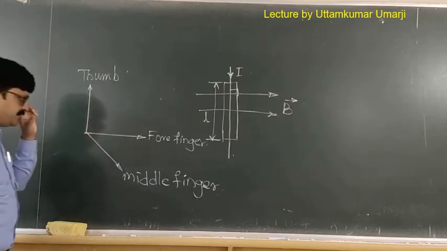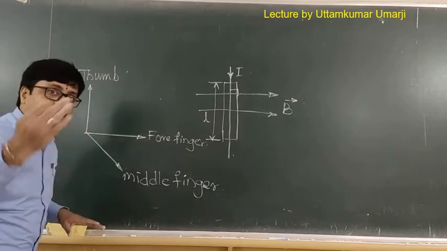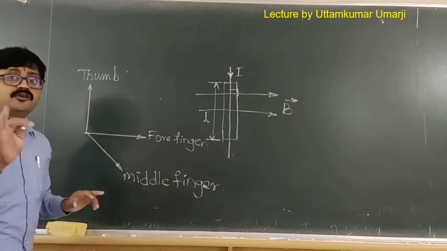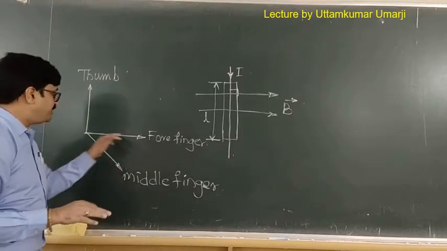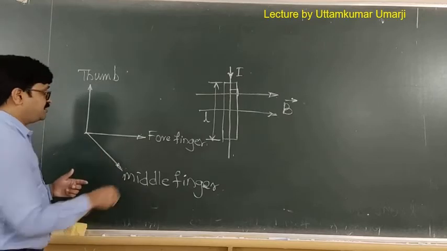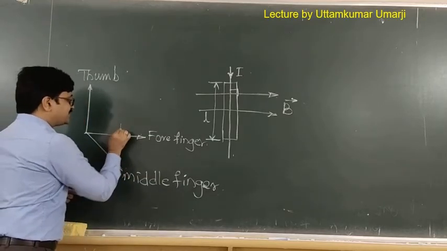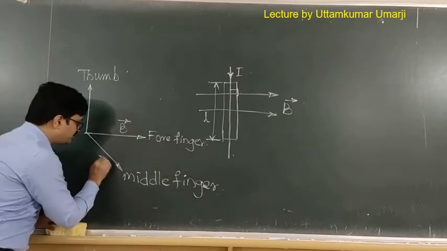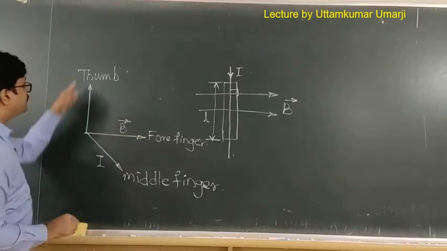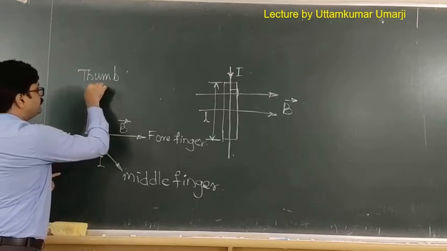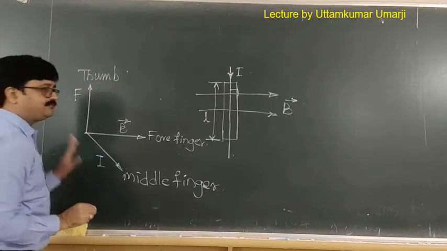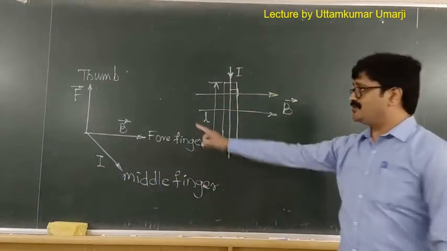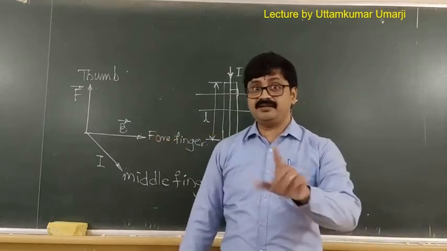So in this way, now let us repeat Fleming's left hand rule. If we stretch the forefinger, middle finger, and thumb of our left hand mutually perpendicular to each other, such that if forefinger points in the direction of the magnetic field, middle finger points in the direction of the current, then thumb will point in the direction of the force acting on the conductor. So this is Fleming's left hand rule. I think it is clear.